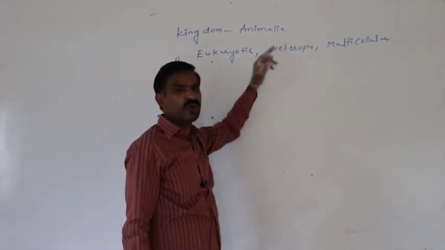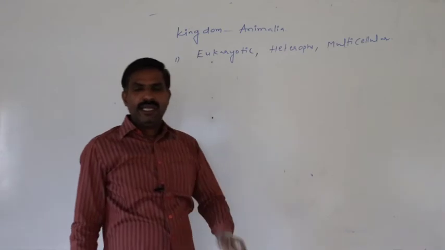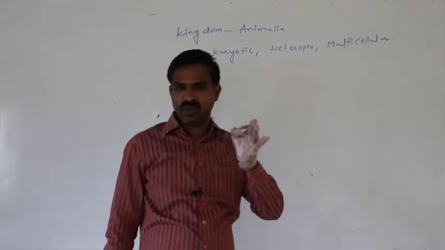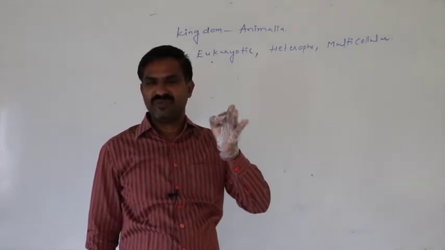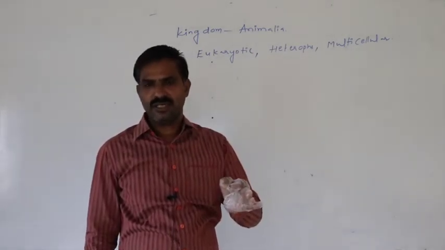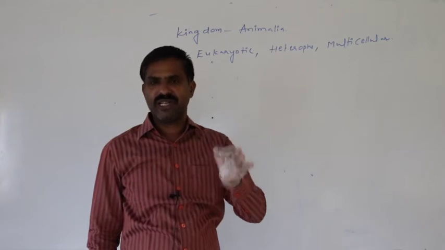Again, heterotrophs. Animals do not have chlorophyll. Animals do not have the capacity to perform photosynthesis to synthesize their own food material.